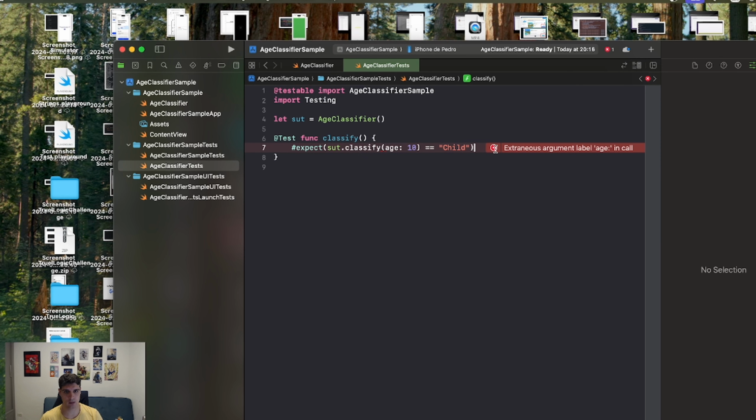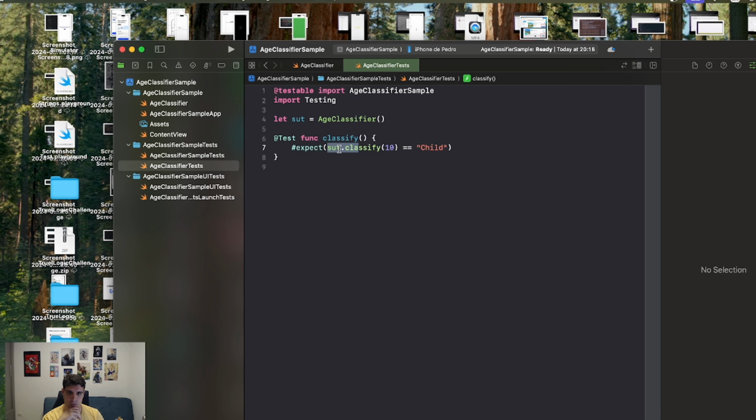Okay, let me remove this label that we didn't declare. It would be an anonymous parameter. And pass 10, and we shall verify if it's called child, if it will be child. The expect processor here will be what is gonna compare the results.